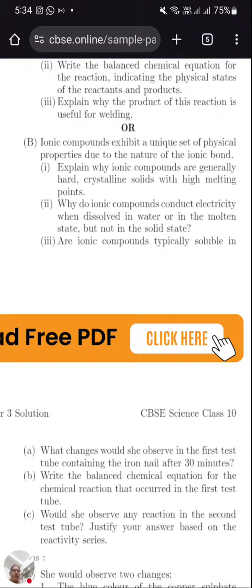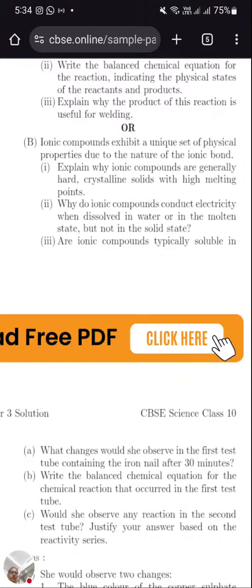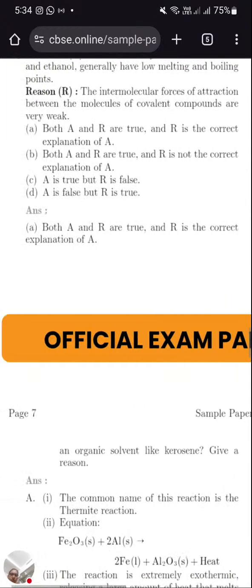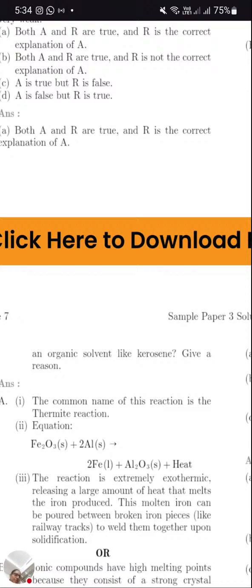Why do ionic compounds conduct electricity? When ionic compounds dissolve in water, they split into ions, so they conduct electricity in molten form. Are ionic compounds typically soluble in organic solvents? Here we have four properties of ionic compounds. Let's recall faster. The first one: they are solid.